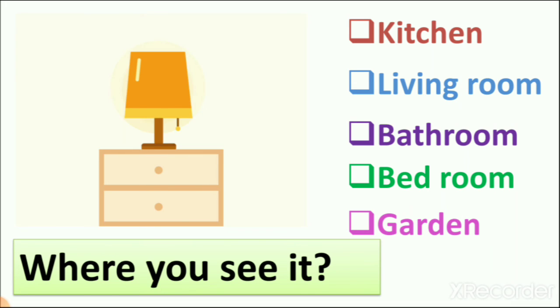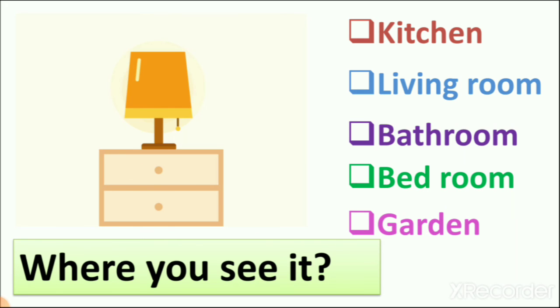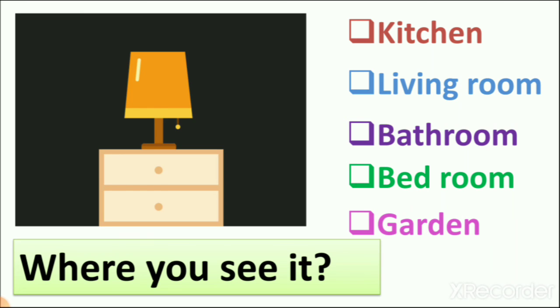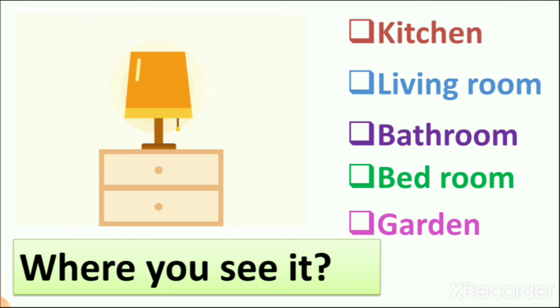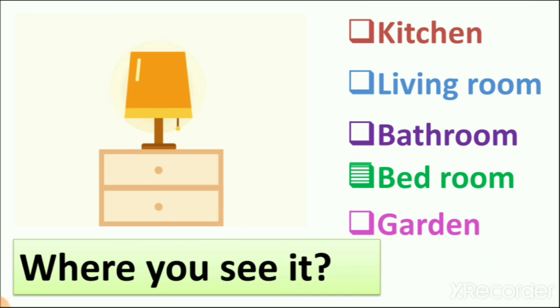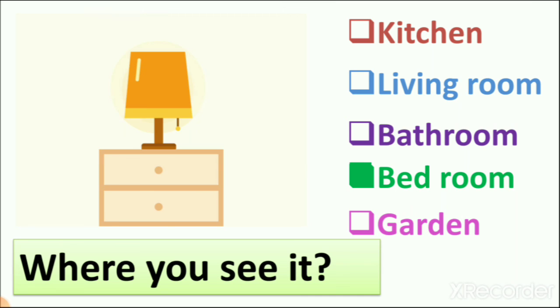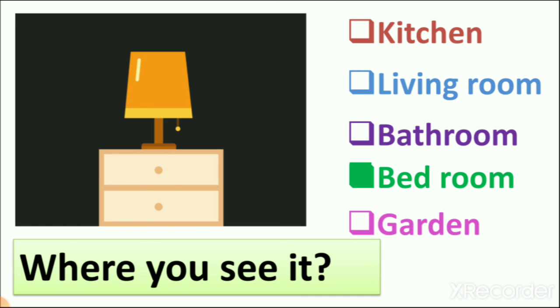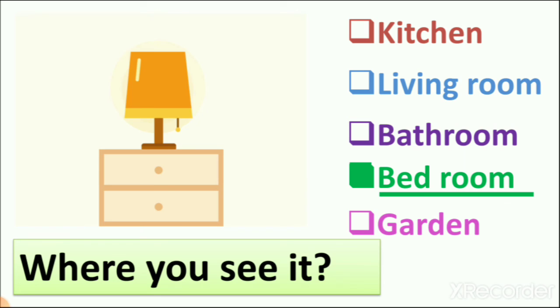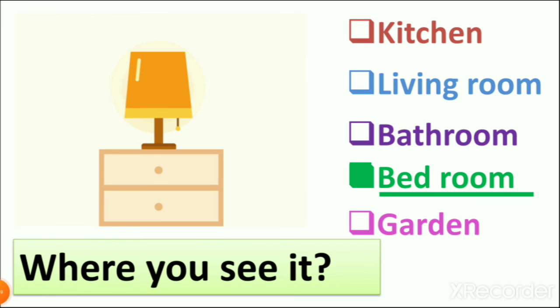Then bathroom. We don't need a night lamp in the bathroom because we are all scared, right, when we are going in the bathroom at night. So we are using a big light in the bathroom. Then bedroom. Yes or no? Yes. Why? Because in the bedroom we are using this night lamp, right? So the place where we are using a night lamp is the bedroom. Again in the garden we don't need a night lamp. Now let's see our next object.